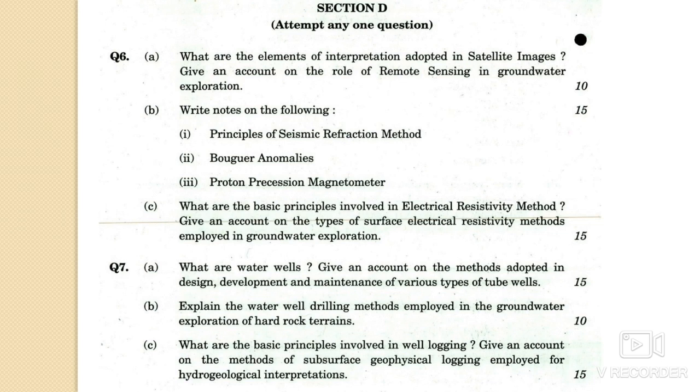Question number 7A: what are water wells, and you have to give an account on the methods adopted in the design, development and maintenance of various types of tube wells. And question number 7B: you have to explain the water well drilling methods employed in groundwater exploration of hard rock terrain. If you have to explore water in a hard rock terrain, what will be the method you have to employ, that you have to talk about.